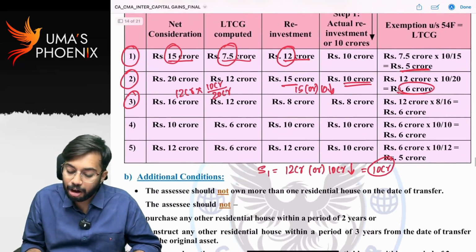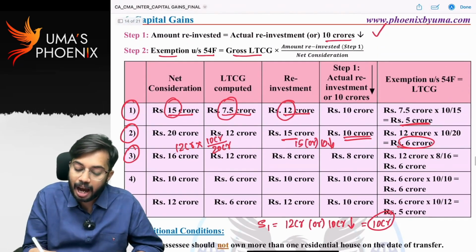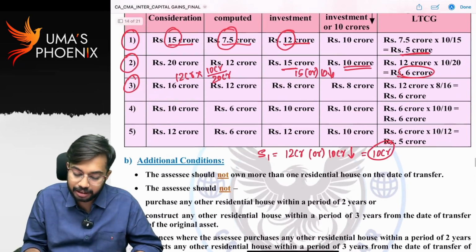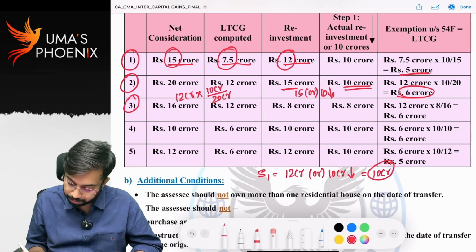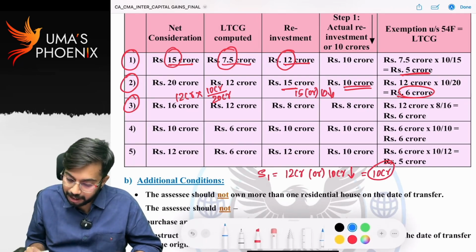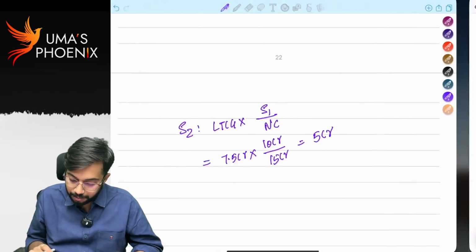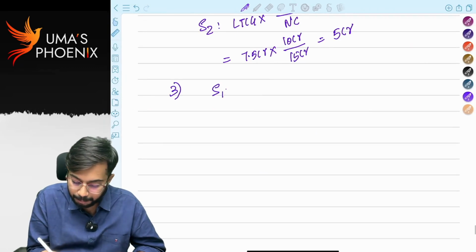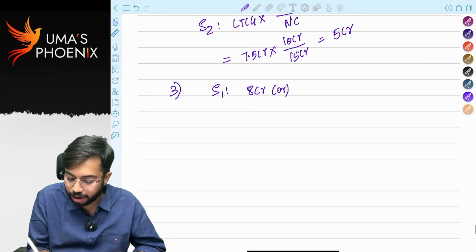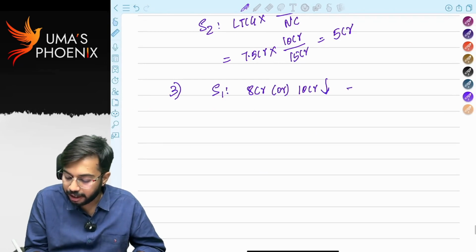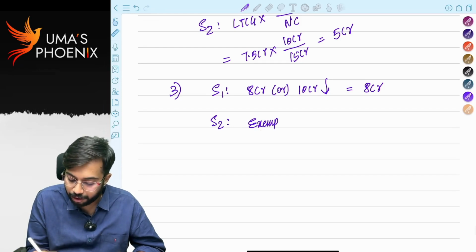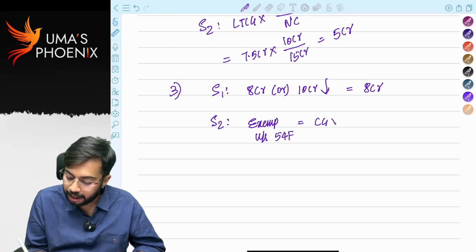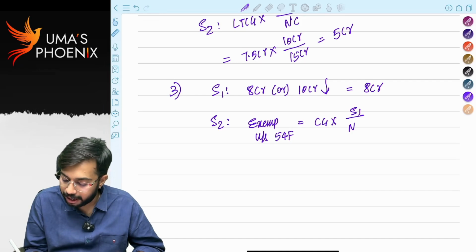For third one, what is step 1? Step 1 is actual reinvestment or 10 crores whichever is lower. How much is actual reinvestment? Actual reinvestment is 8 crores. So third one, step 1, actual reinvestment 8 crores or 10 crores whichever is lower means 8 crores. Step 2, exemption under section 54F is equal to capital gain into step 1 divided by net consideration.